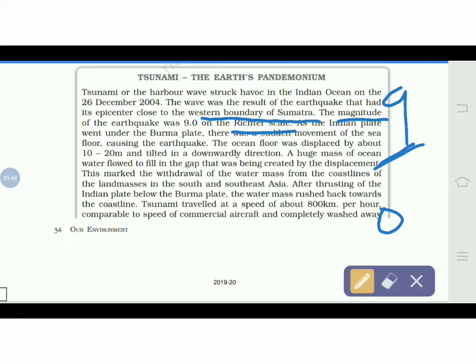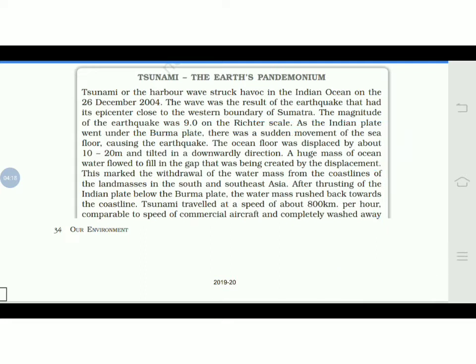The earthquake which occurred here at the western boundary of Sumatra had a magnitude of 9.0 on the Richter scale. The instrument where the earthquake is read is called a seismograph, and the scale on which it is measured is called the Richter scale. So you can just imagine what a havoc earthquake occurred over here.